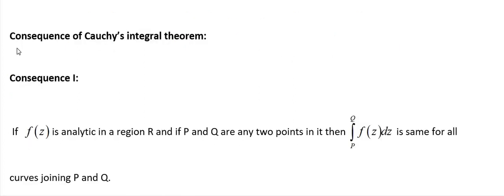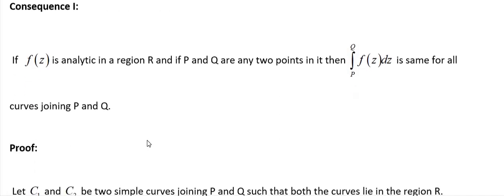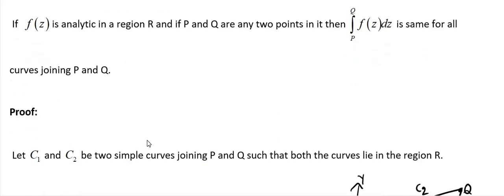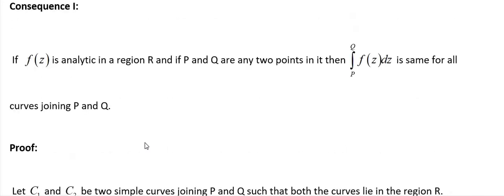Next, I am focusing on consequences of Cauchy's integral theorem. So, that means to prove the following consequences, I am going to use Cauchy's integral theorem. So, consequence 1. If f of z is analytic in a region capital R and if P and Q are any 2 points in it, then integration between P and Q f of z dz is same for all the curves joining P and Q.